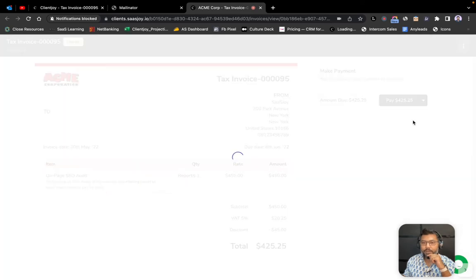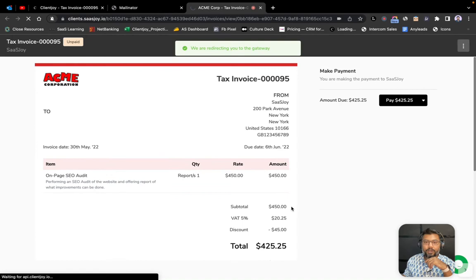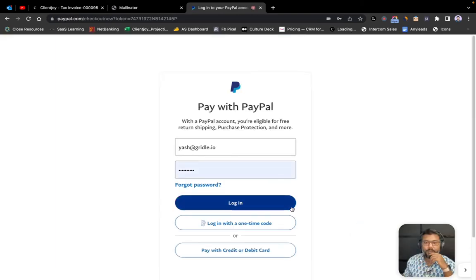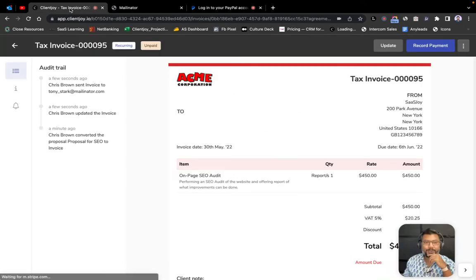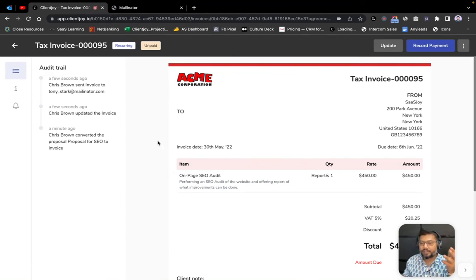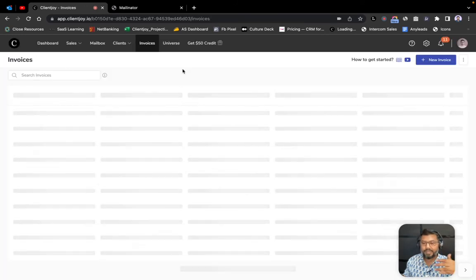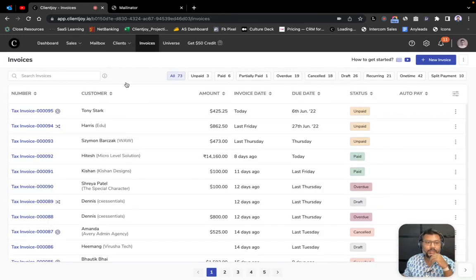If I click on pay with PayPal, it'll open a PayPal modal window, or it'll take me to PayPal where I can then log in and take the conversation forward and just make the payment, and it will go back to ClientJoy as well. Of course, I'm not going to do that as of now. I just close this tab, but you get the gist of how powerful ClientJoy is just by virtue of bringing everything in one single place, right?